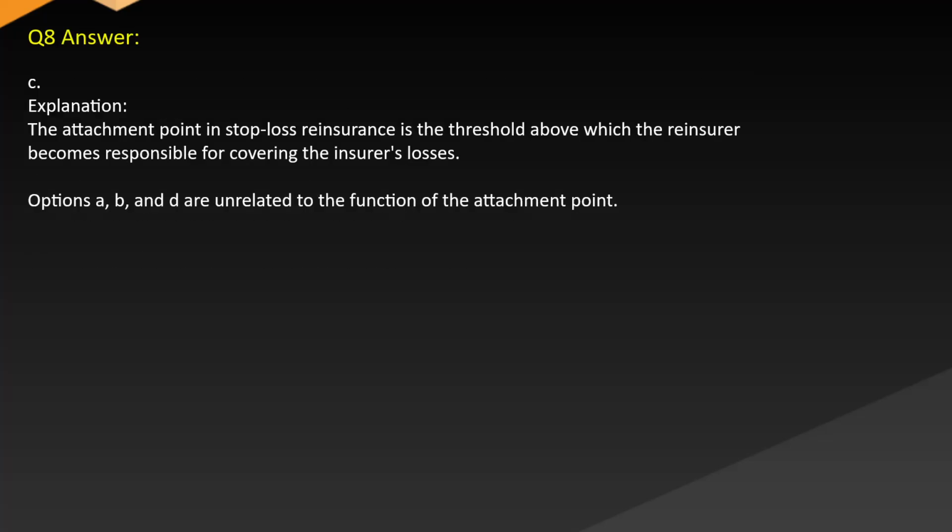Answer C. Explanation. The attachment point in stop-loss reinsurance is the threshold above which the reinsurer becomes responsible for covering the insurer's losses. Options A, B, and D are unrelated to the function of the attachment point.